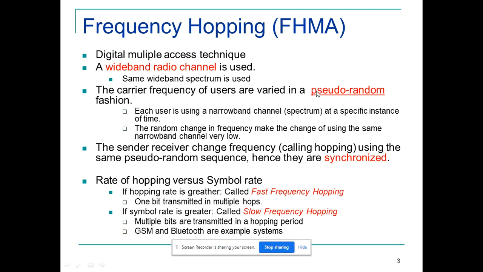So this basic technique, FHMA and FHSS, will lead to the same thing only, right? The random change in frequency makes the chance of using the same narrow band channel very low. The path is being divided, right? The same path is being divided into two. But what you have to concentrate on here is synchronization. How are we going to sync the sequences? That would be a challenge here. If you know the sequence, then only you can arrange it at the receiver end.